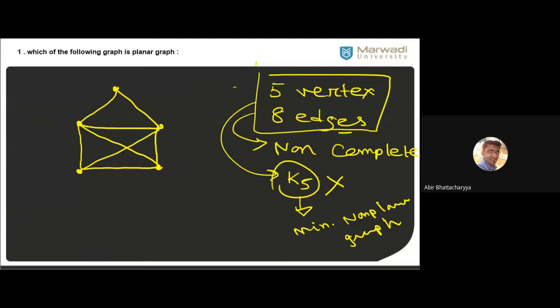How to show this is a planar graph? Just remove this edge from inside and draw this edge from outside. Now it's a planar graph, isn't it? So this is a graph having 5 vertices, 8 edges, which is planar.